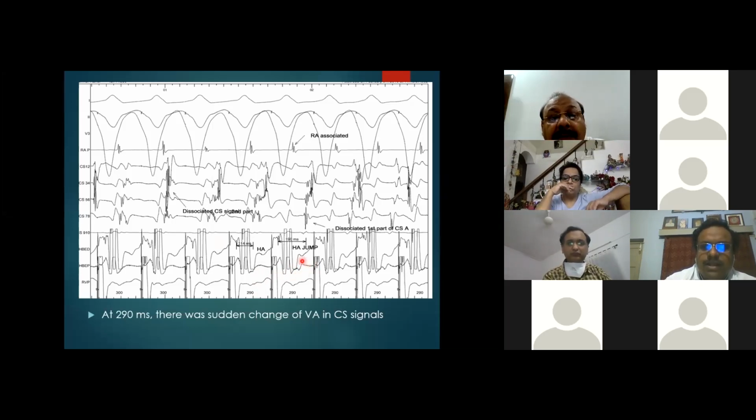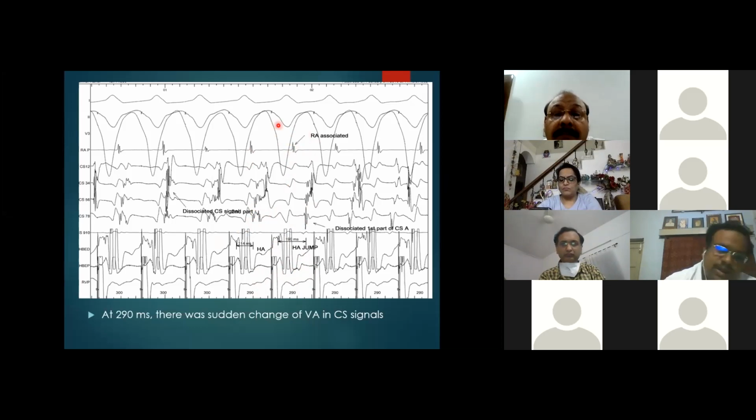Okay, yeah, that can be. I think that can be. This VA jump can be due to retrograde conduction through this, also possible. But here we see the RA and almost CS is very early. Now RA is remaining here, but the CS to RA is fixed because you are pacing near the pathway.